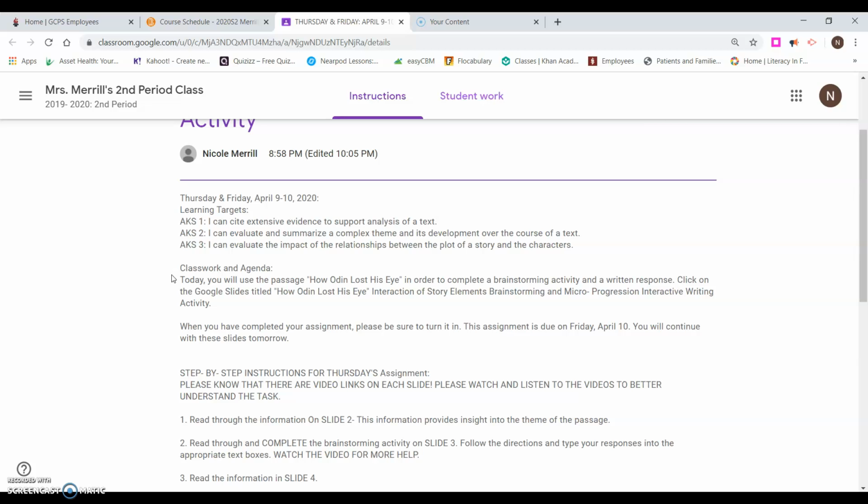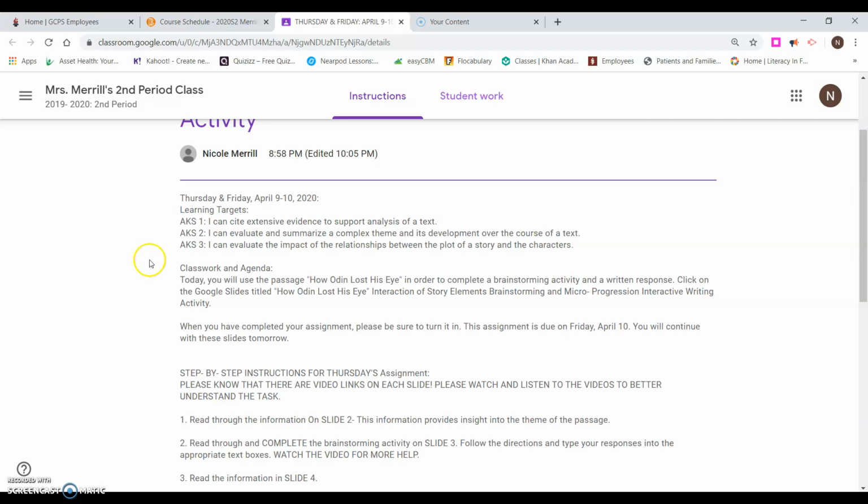You will not be able to answer the questions if you have not read How Odin Lost His Eye, the specific passage that language arts teachers are uploading, not another passage that you may have Googled or looked up or searched. You must use the passages that are in our assignments and that are linked to our lessons.